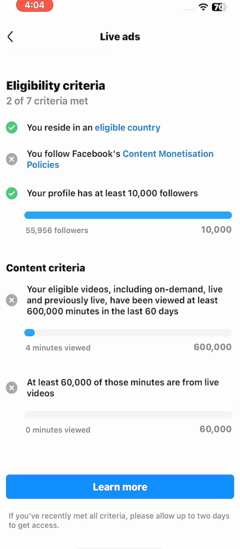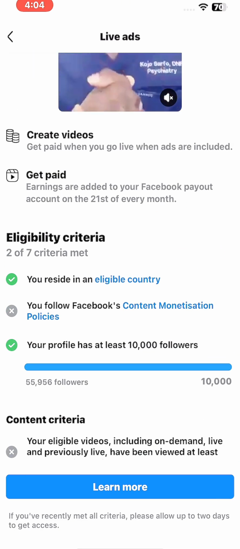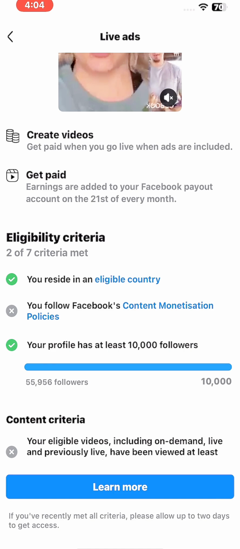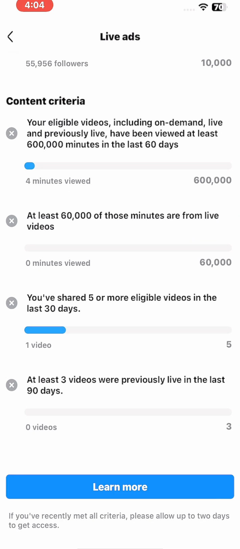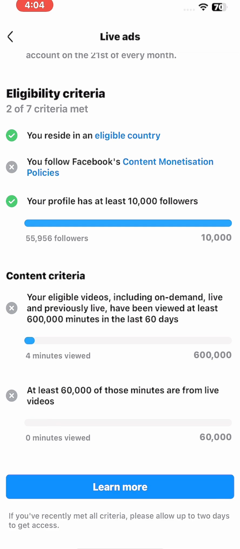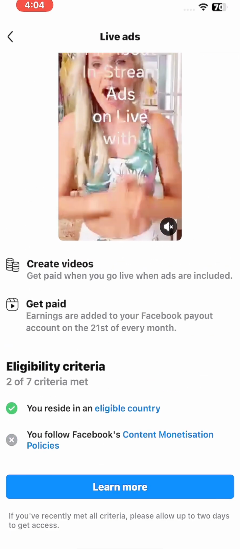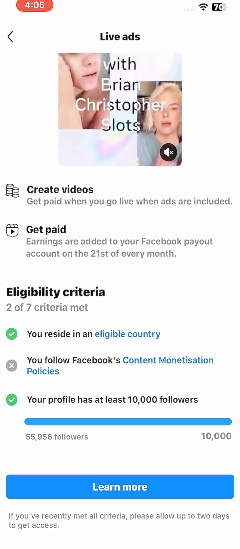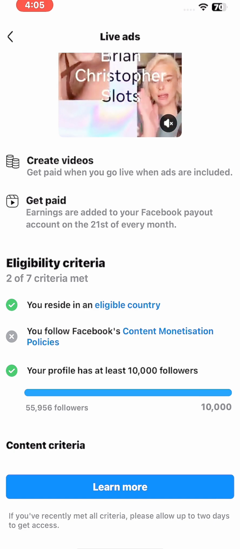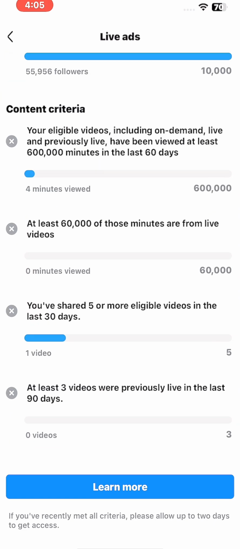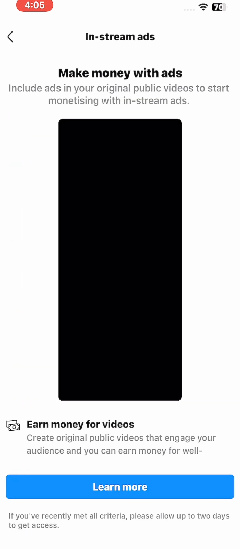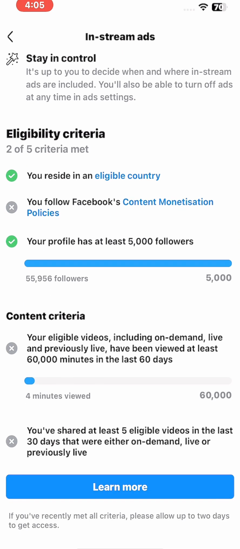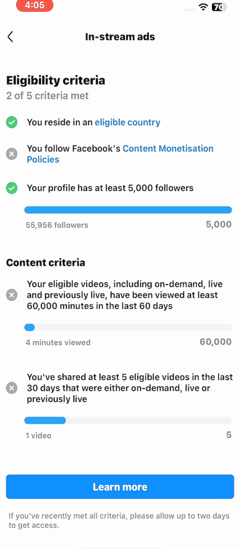You can see that Nigeria, you reside in an eligible country, so all of this is now available in Nigeria. Once you meet all the criteria here, you'll be able to apply. But for that first one, you don't need any qualification or criteria. You can see you just have these two left.